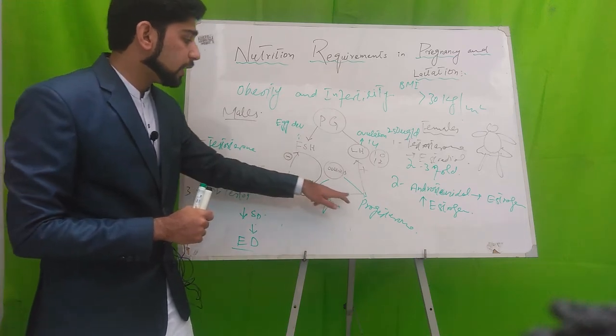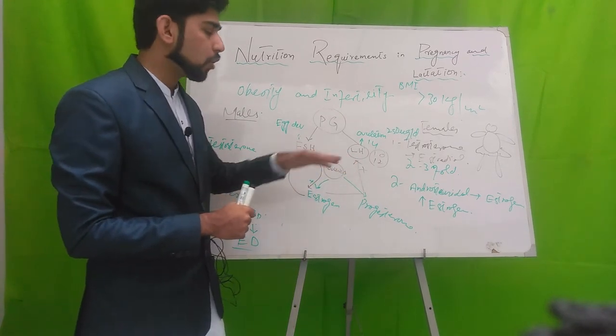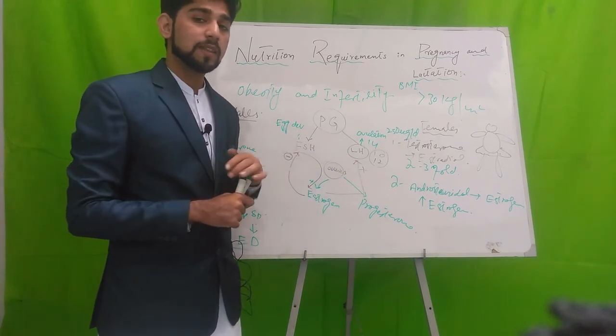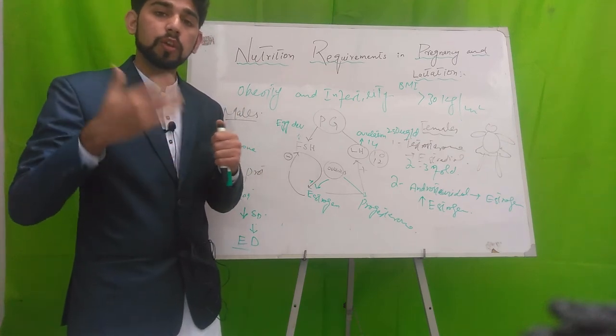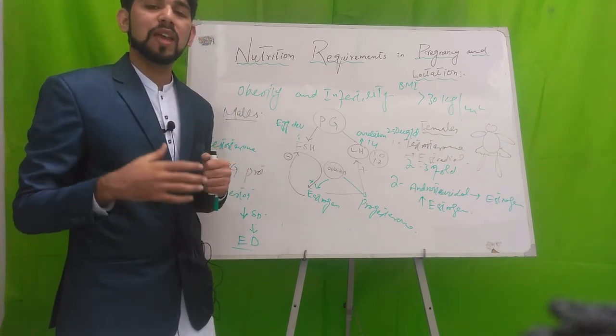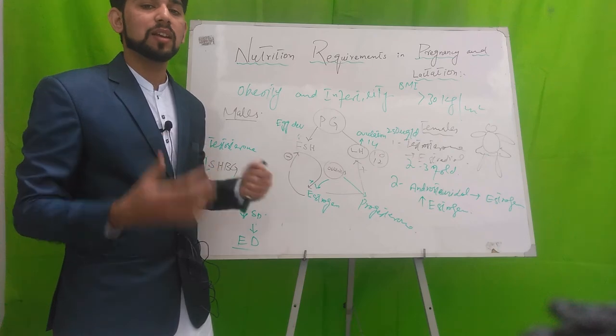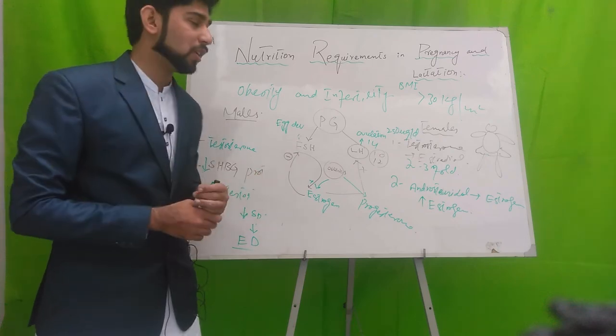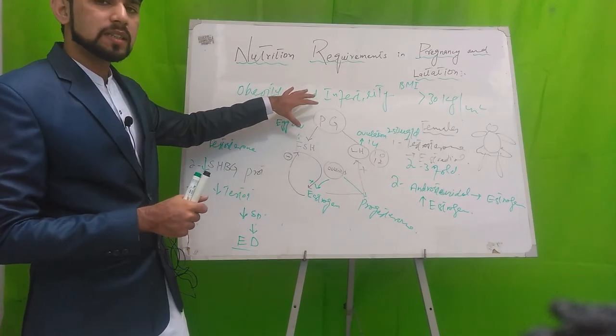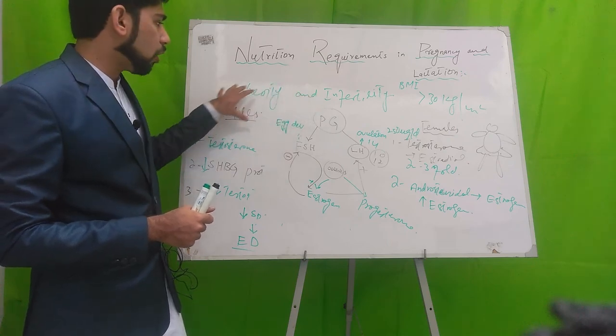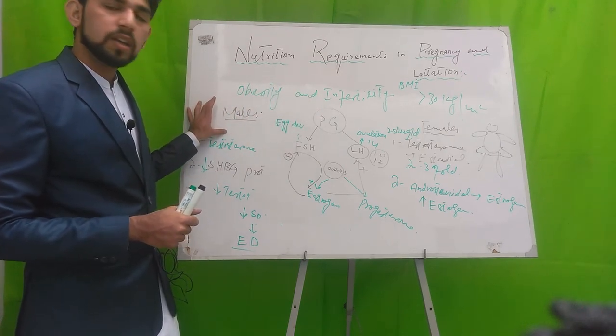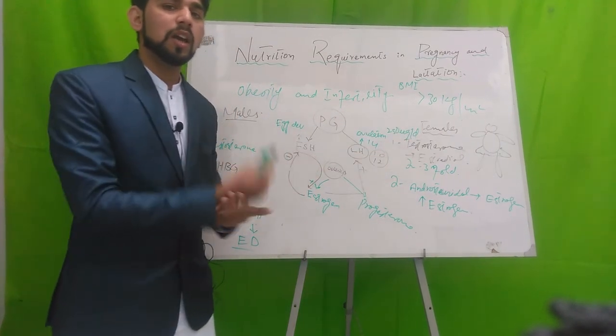Second, it increases luteinizing hormone, so ovulation may occur earlier. That leads to release of immature eggs, which are unable to be fertilized, ultimately leading to infertility. So this is the complete mechanism of how obesity in males and females leads to infertility.